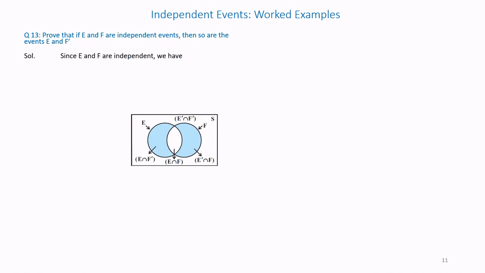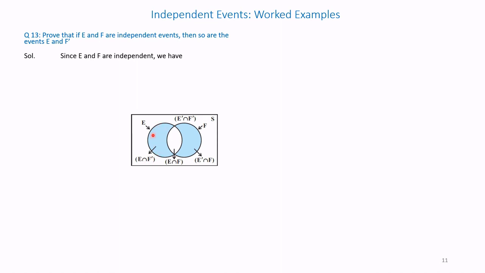Since E and F are independent, please see the diagram. This circle is event E and the second circle is event F. Where they are intersecting, this is E intersection F. Outside this is E intersection F dash.